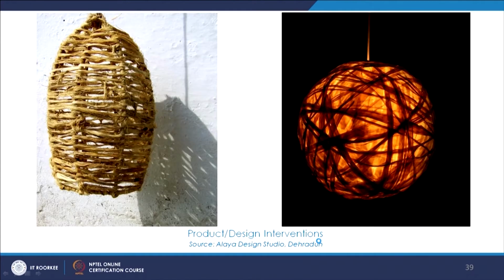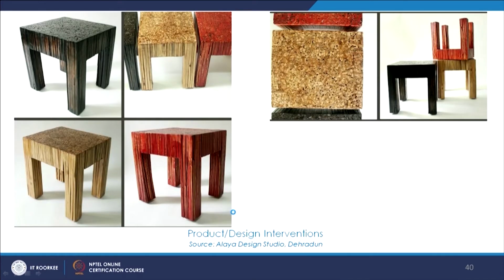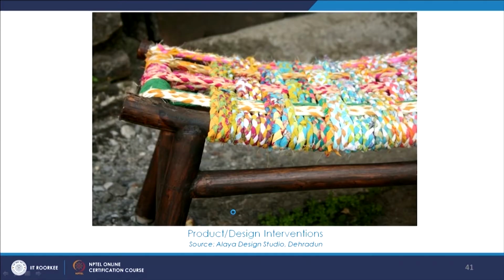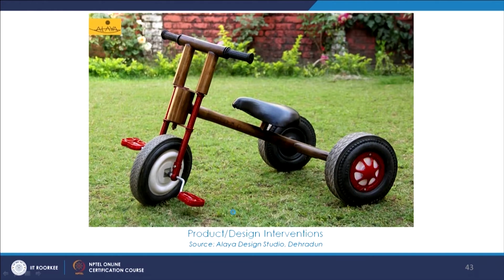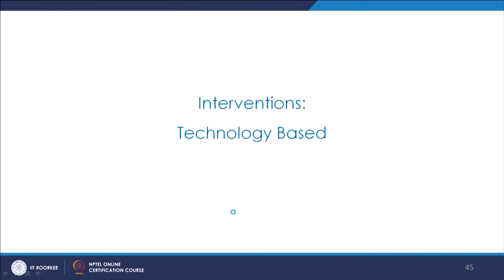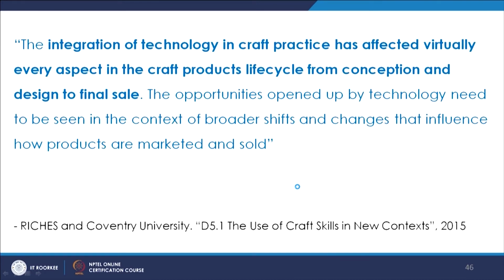So we see all these here on the slide, all that we discussed the other day. Again, some of them are very naturally available materials and very ecological. So we saw all these products, some interesting interventions there. Then we progressed towards the technology based interventions, and we tried to understand how integrating technology is having a major impact on redefining the craft sector, and how it is improvising the production and sales and giving chances to craft persons for better standards of living.